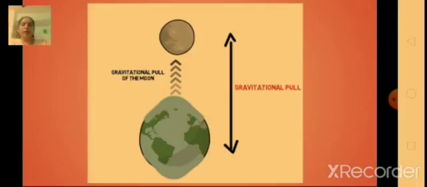During the full moon and the new moon days, the sun, the moon and the earth are in the same line, and the tides are called, what are they called? They are called spring tides. Yes.